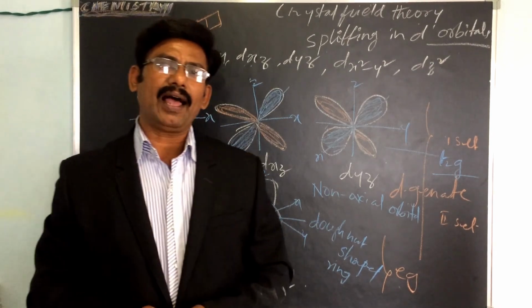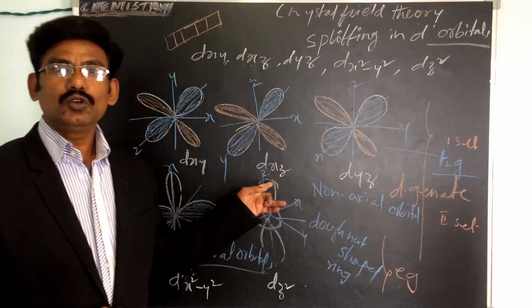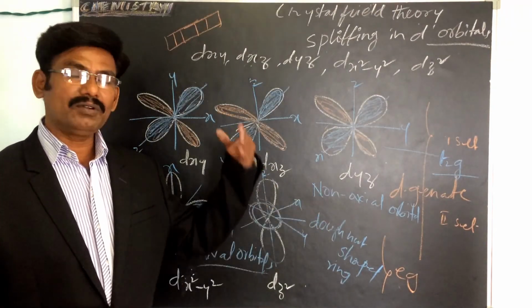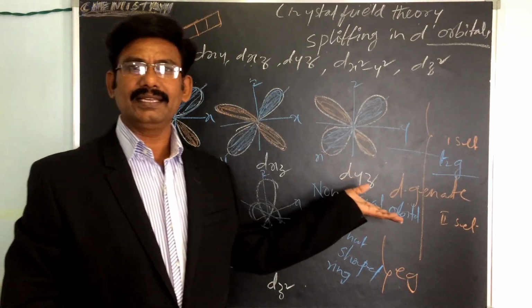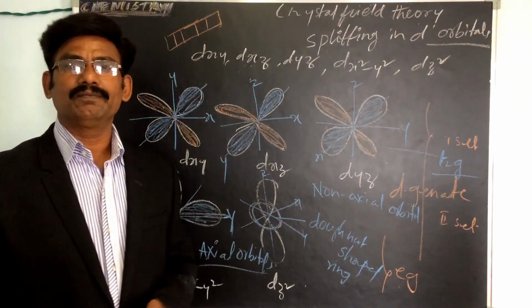Under the influence of ligands, the 5 degenerate d orbitals split into 2 sets. Just as I told you, one set is the Eg and the other set is the T2g.